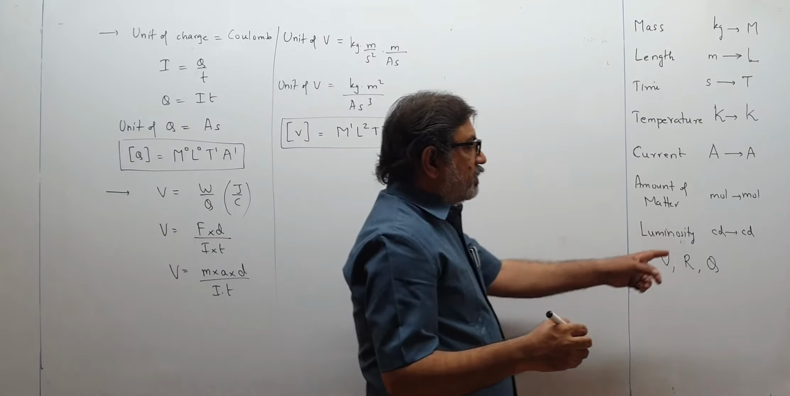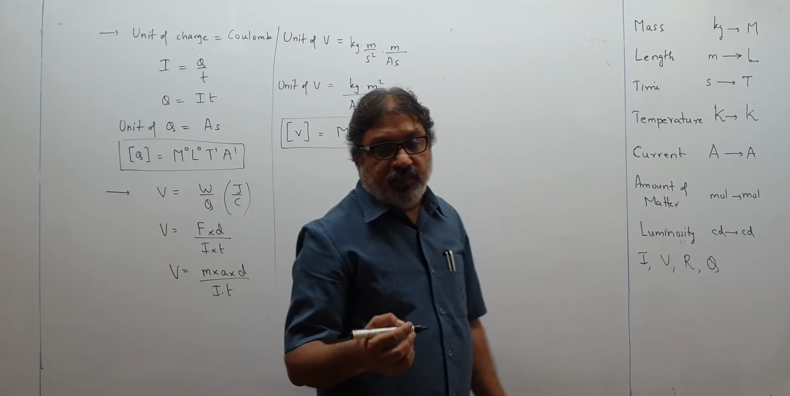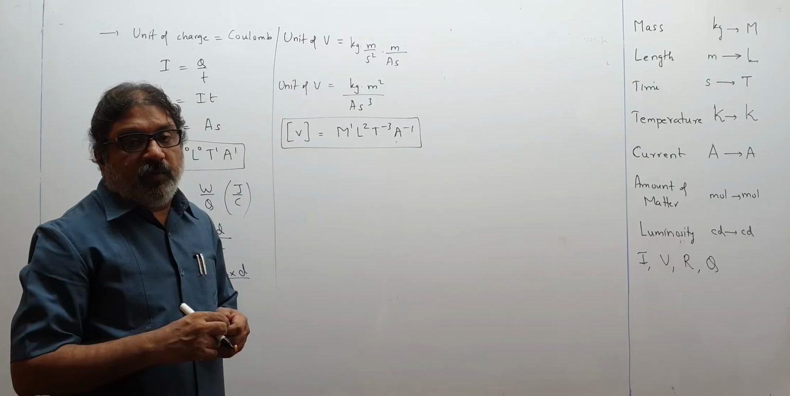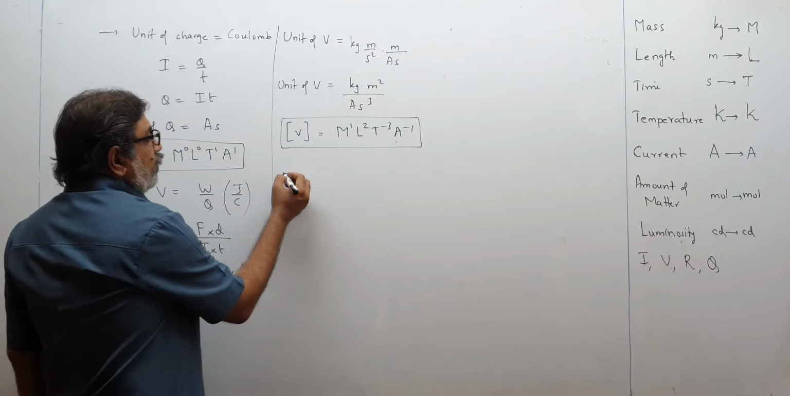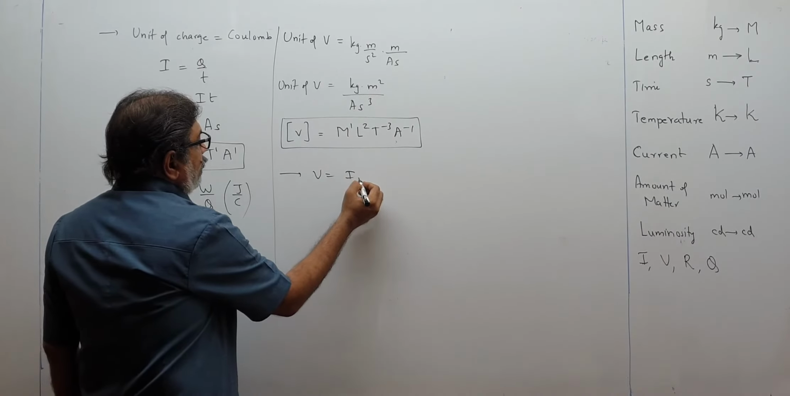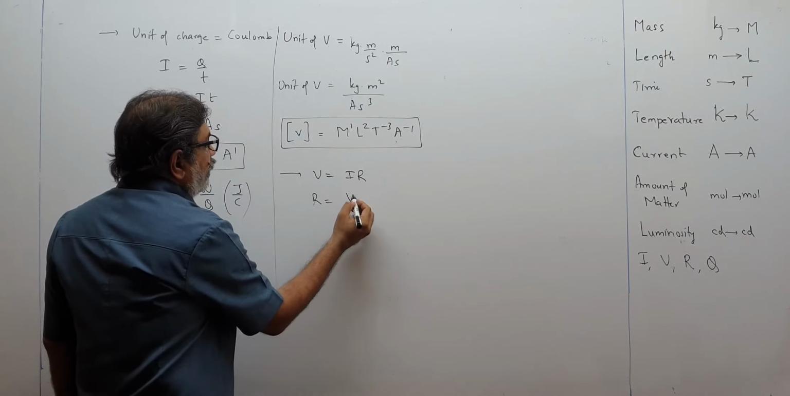For resistance, finally, the unit of resistance is ohm. Ohm I cannot see over here, so I have to convert. For that I have to think of some formula for resistance. We know the very famous Ohm's law, V equal to IR. So R will be V upon I.